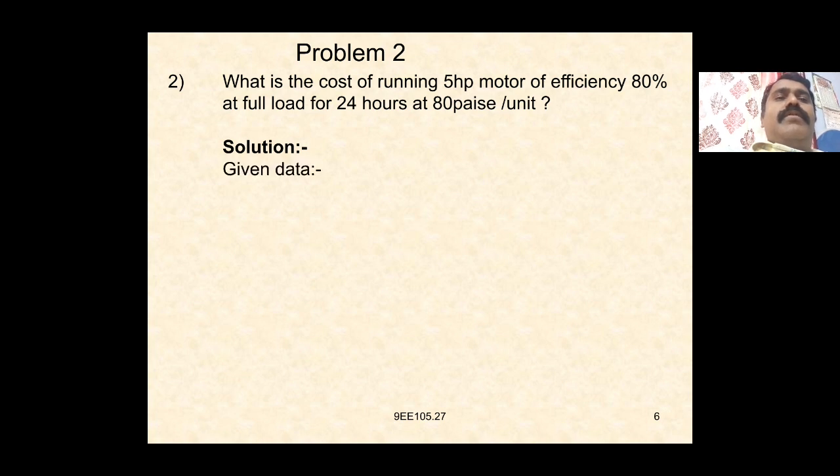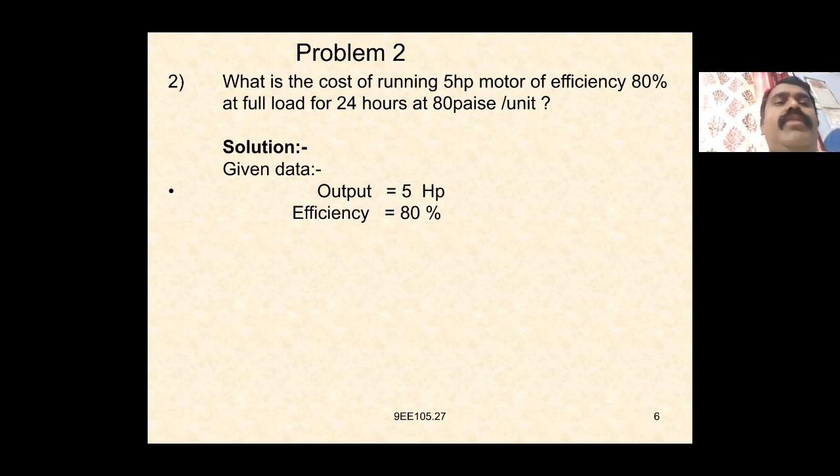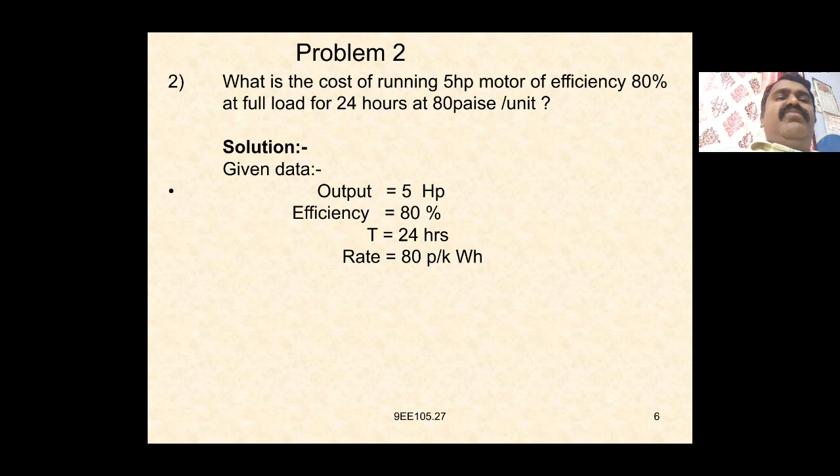So given data: the output is equal to 5 HP, efficiency is equal to 80%. With output and efficiency given, we can find the input value. T is equal to 24 hours. Rate is equal to 80 paise per kilowatt hour. So we have to find the value of the cost of running the 5 HP motor, with efficiency 80% at full load for 24 hours at 80 paise per kilowatt hour. So the cost is equal to how much?